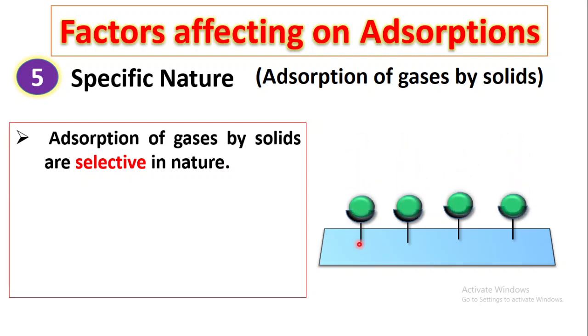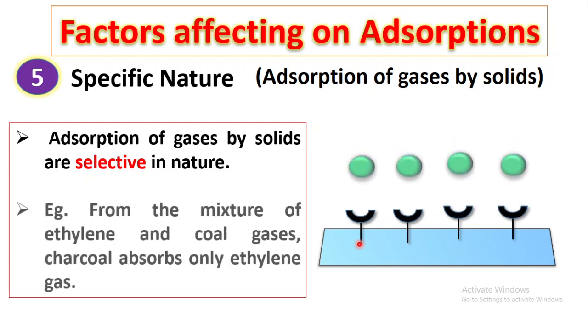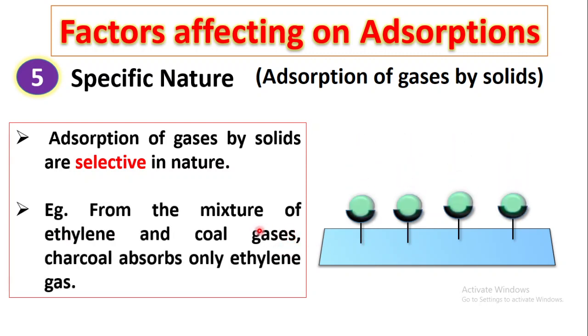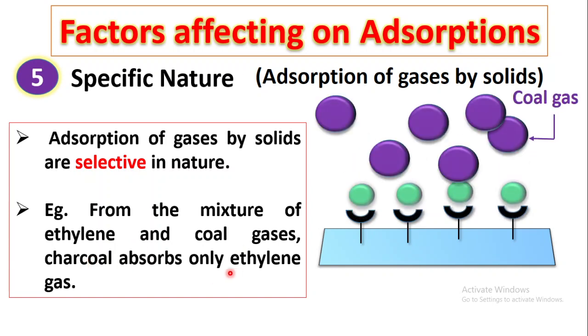Now, if there is a mixture of gases, then what happens? Experimentally, it was found that from a mixture of ethylene and coal gases on charcoal, only ethylene got adsorbed on the charcoal. So this is the mixture of coal gases and ethylene gas, and only ethylene gas gets adsorbed over the surface of this adsorbent, because these adsorption sites are selective in nature. They can adsorb only molecules which have similar dimensions or similar affinity.